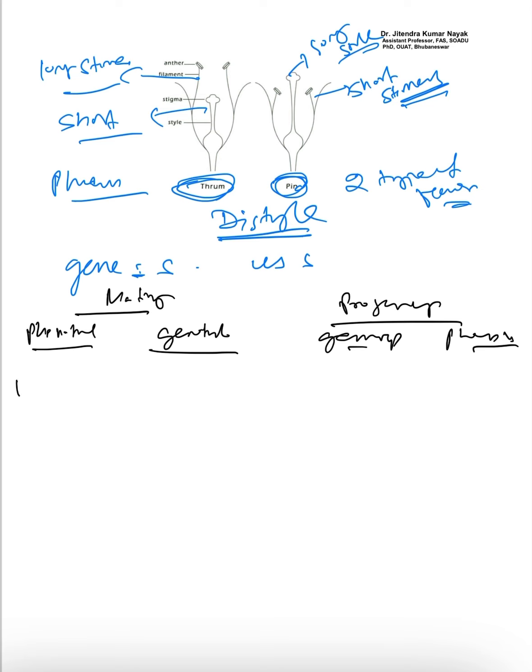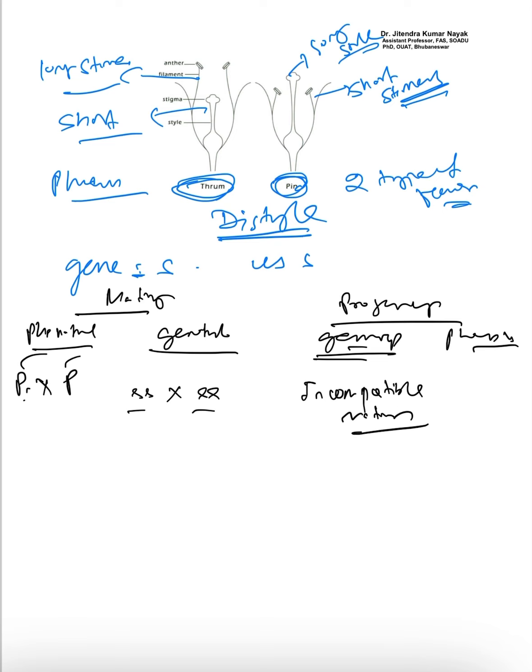Okay, so first phenotype, suppose we cross between pin and pin type of flowers or plants. Then in this case the pin genotype will be ss, and it will be crossed with ss. So whatever plants we get, because all are of a similar type, as you can see, similar type of genes will be there. So in this case there will be incompatible mating, because of the same type.